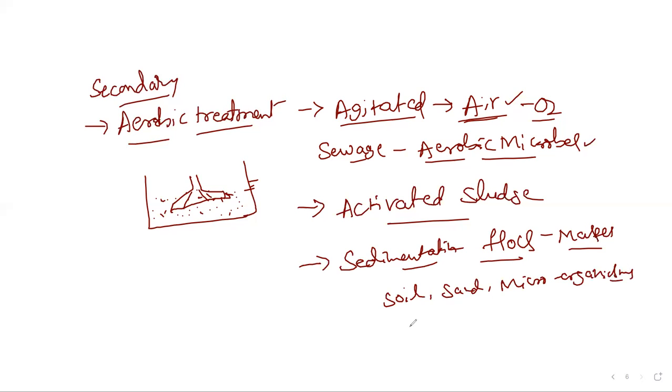Microorganisms ಎಲ್ಲ ಸೇರ್ಕೊಂಡು, majorly the bacteria and the fungi. All together, the soil or the sand particles found in the sewage water along with microorganisms, the bacteria and fungi, ಇದೆಲ್ಲ ಸೇರ್ಕೊಂಡು small masses ಆಗಿ ಕನ್ವರ್ಷನ್ ಆಗುತ್ತೆ, and these are what are called flocks. ಅವನೇನಂತ ಕರಿತೀವಿ, ಫ್ಲಾಕ್ಸ್ ಅಂತೀವಿ.